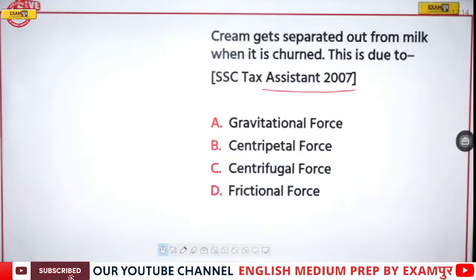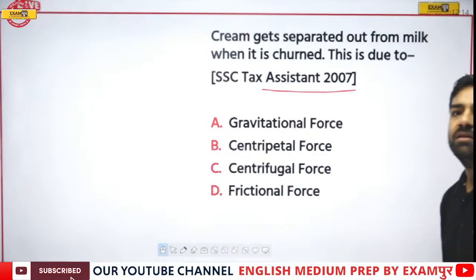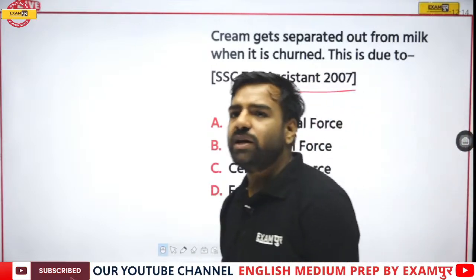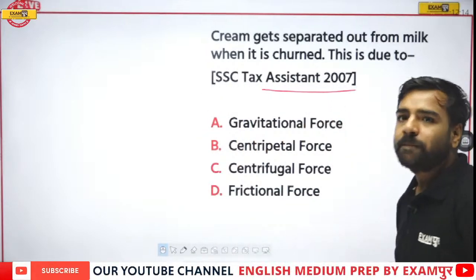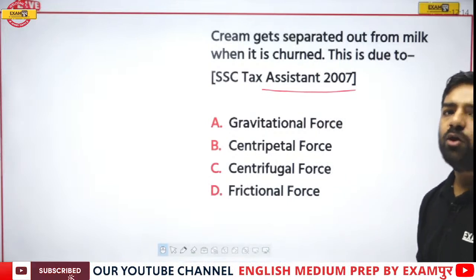If I'm talking about the cream, so cream gets separated out of the milk when it is churned. So this is due to what? Is it gravitational force? Is it centripetal? Is it centrifugal? Or is it frictional? So Chakravarti is the first one to answer this. Sir, it would be C. Others, are you all with Chakravarti?